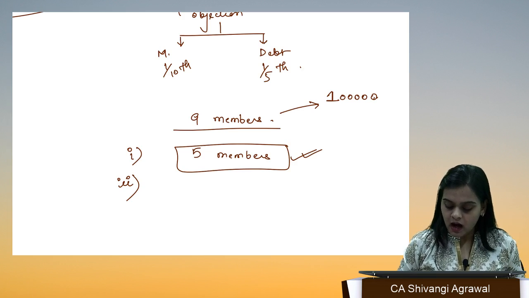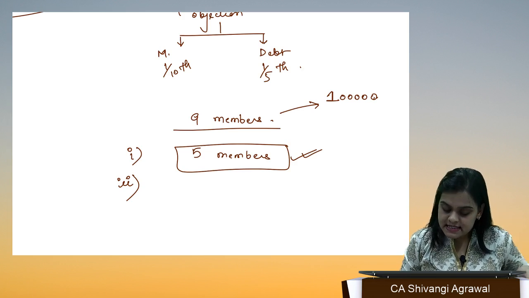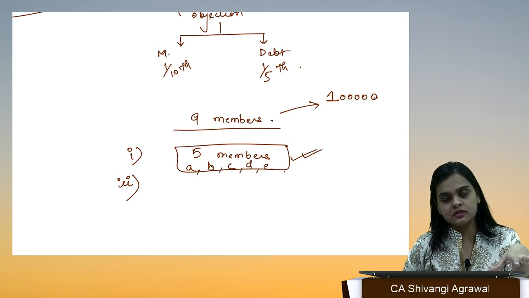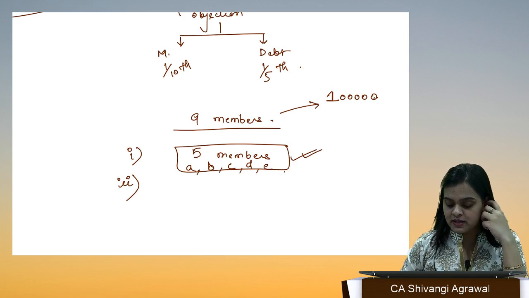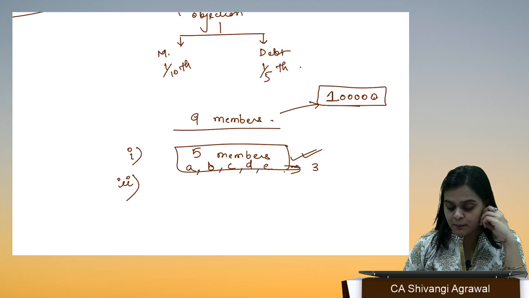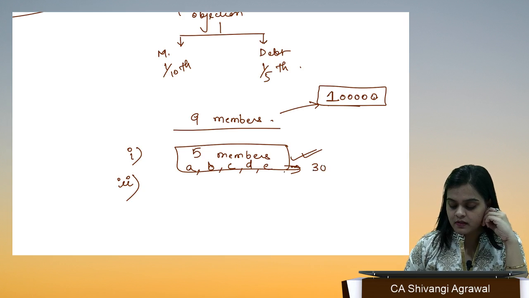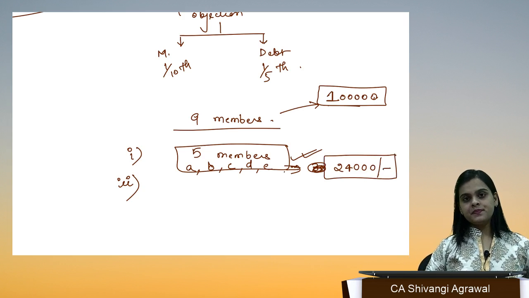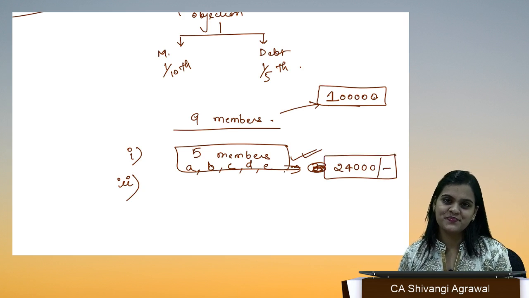Now, when I sum total the shareholding of A, B, C, D, E, these 5 members who have agreed to the scheme of compromise or arrangement, in value it is going to come to, let's say, only 24,000.